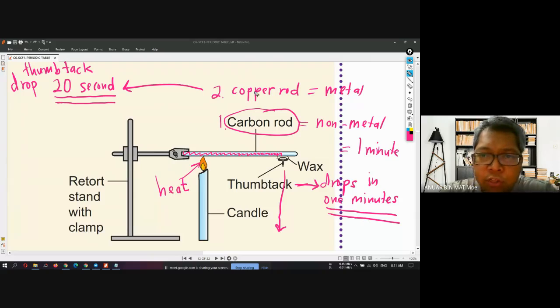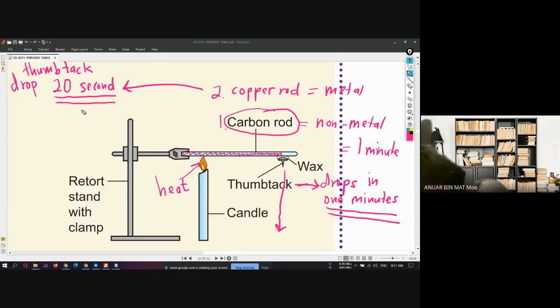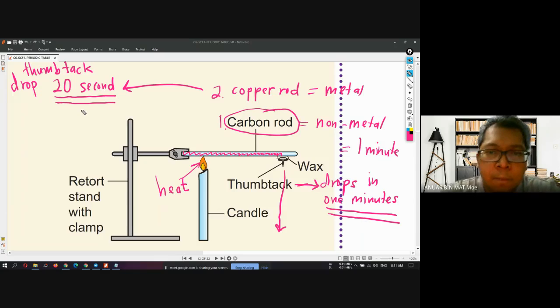But if I use the copper rod, it will drop in just 20 seconds. So what is your conclusion about this? Which substance, metal or non-metal, has a very good heat conductivity?